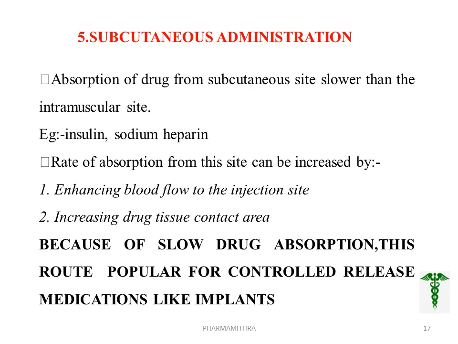Second way is increasing the drug tissue contact area, that is by co-administering the enzyme hyaluronidase, which will break down the connective tissue and permit the spreading. I repeat, hyaluronidase helps our body to absorb the injected medication. So we can increase the drug tissue contact area by using hyaluronidase. Because of this relatively slow drug absorption from the subcutaneous tissue, the region is very popular for controlled release medication like implants.